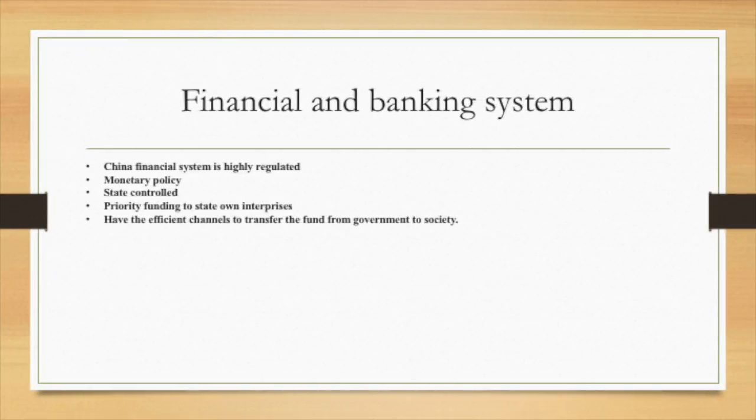Overall, the Chinese banking and financial system is highly regulated and remains in government hands, although banks have more autonomy. They also practice monetary policy and give priority funding to state-owned enterprises. They also have efficient channels to transfer funds from the government to society.